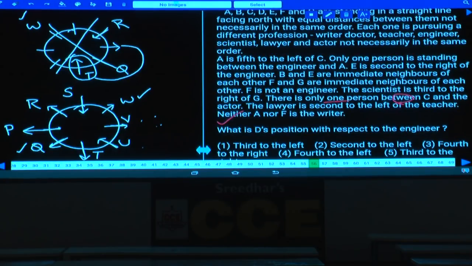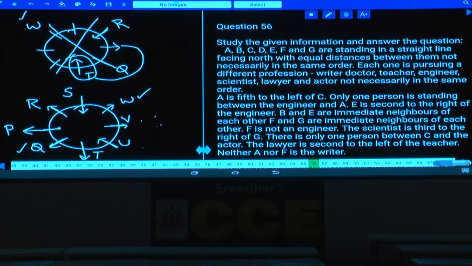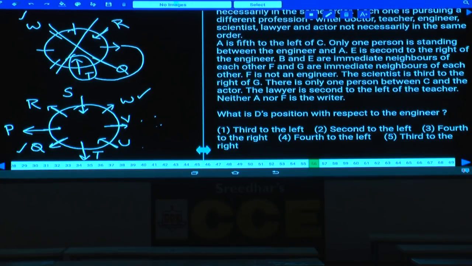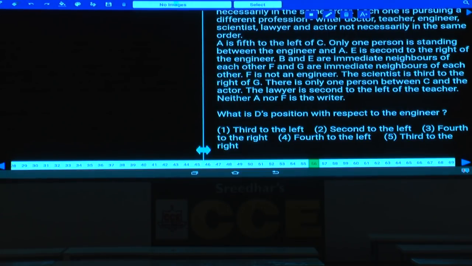Then coming to question numbers 56 to 60. Now it is again based on a puzzle. How many persons are there? 8 persons are standing in a straight line facing north. All the persons are facing towards north only, with equal distance between them, not necessarily in the same order, and each one of them is pursuing a different profession as well. 8 persons seated in a row facing towards north, and each of these persons belongs to a different profession. 1, 2, 3, 4, 5, 6, 7, 8.